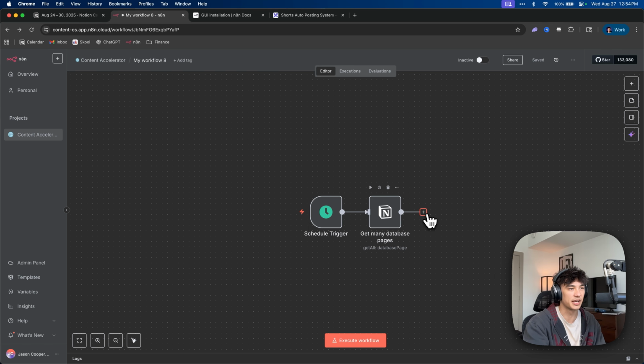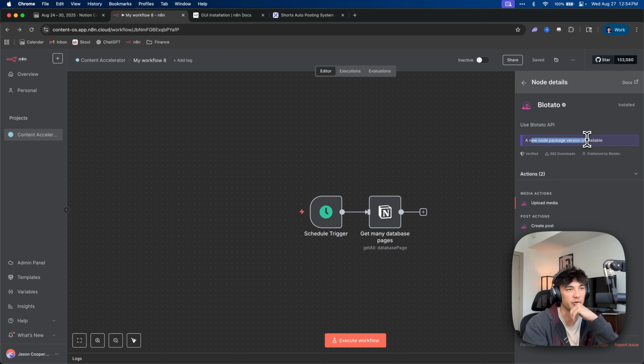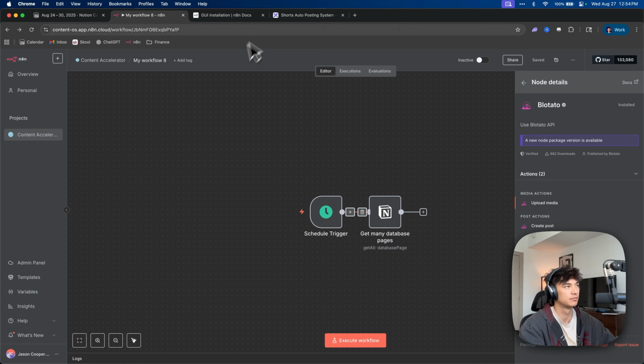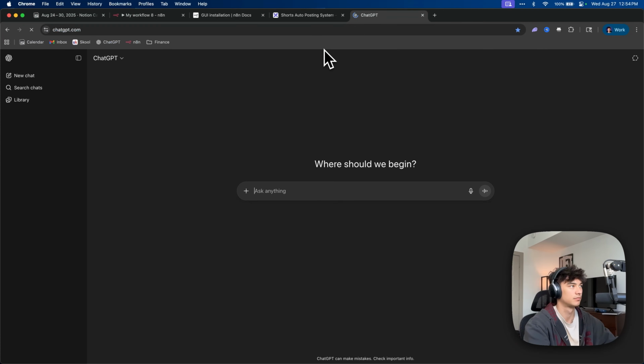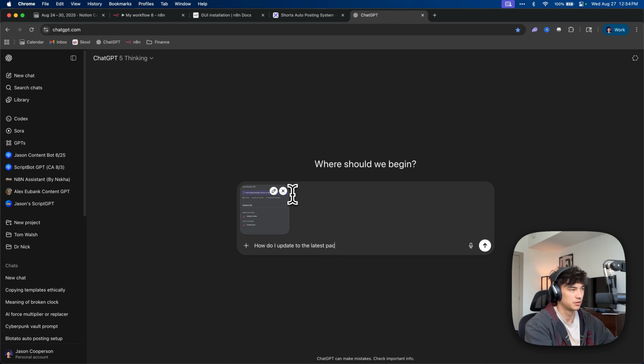It still says there's a new version available. A new node package version is available. All right. So how do I update to the latest package version of this Blotato?